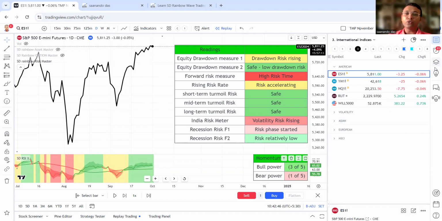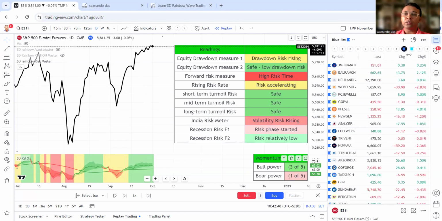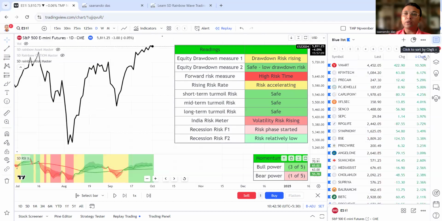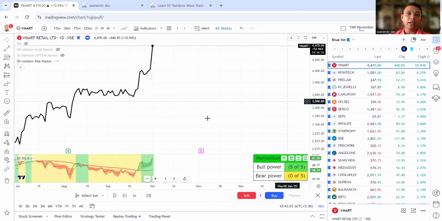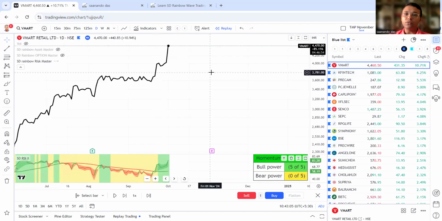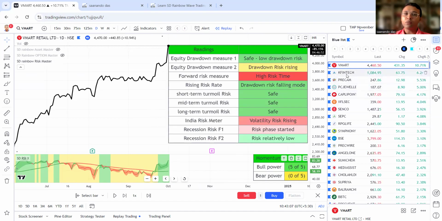It is also a time to see which stocks in this down-pressure market are still going up, like VMart. VMart is a stock that I have. I did not expect VMart to go up 10%. I usually prefer to look at stocks in the later half. It has been an awesome move. Great move. Very good. Sometimes trades are good; not necessarily all trades go well. This VMart is good. Let me show you.